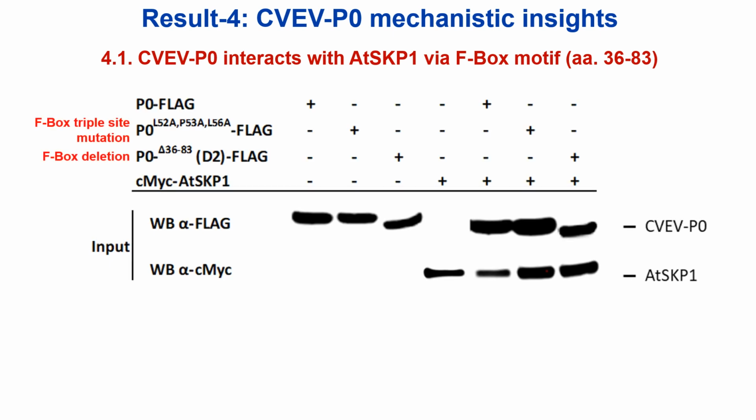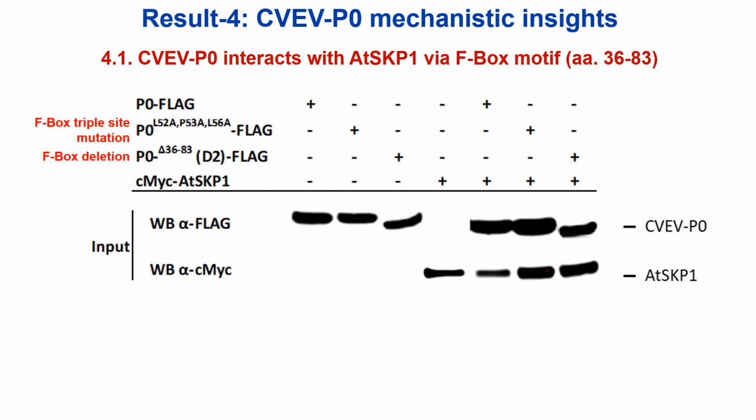On this slide, we see the co-immunoprecipitation results that highlight how the CVEV P0 protein and its mutants interact with Arabidopsis thaliana skip1 or AT-skip1. Skip1 is S-phase kinase associated protein 1 involved in tagging certain proteins for degradation. In this case, host RNAi associated factors.